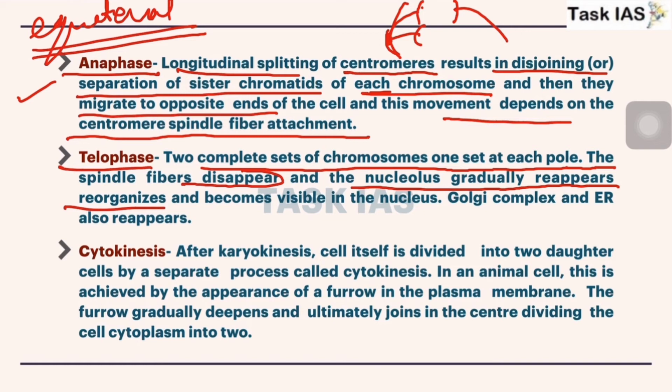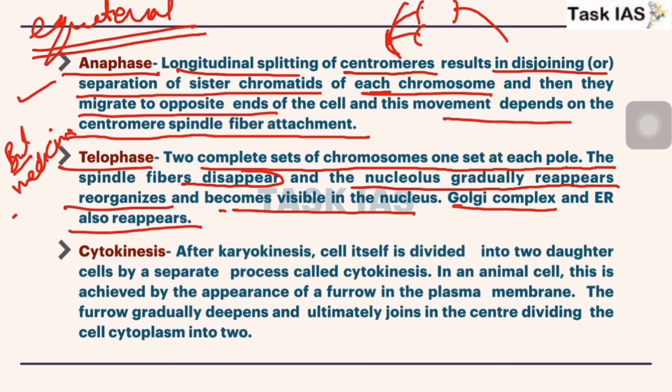Now the nucleolus becomes visible in the nucleus. Golgi complex and ER also appear. Now other organelles also start appearing. Here I am avoiding minute details because we have to focus from an anthropological point of view. If we were discussing the biological part or medicine, then we would have to discuss these points in detail, that is, which organelle starts appearing at what point of time. But here we have to remember only the main points.